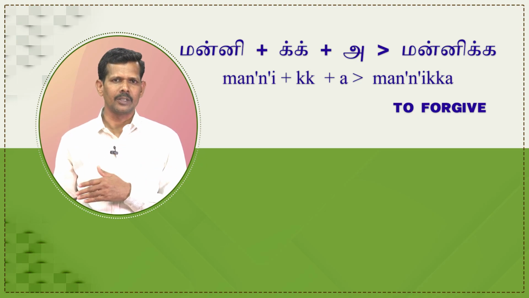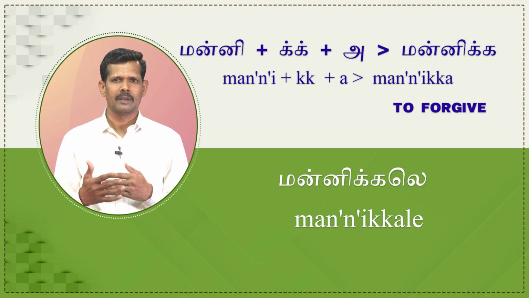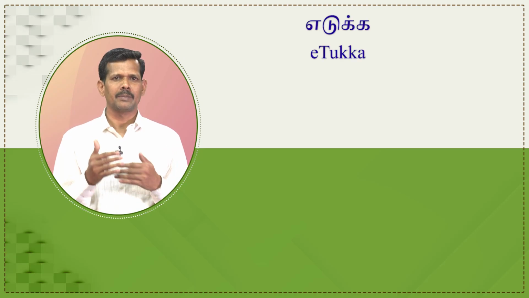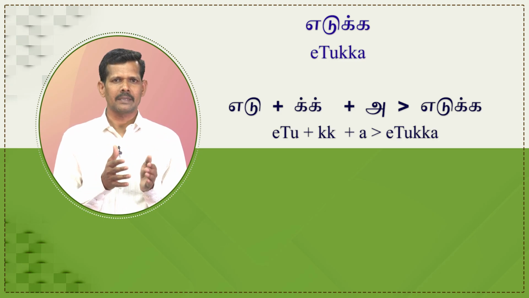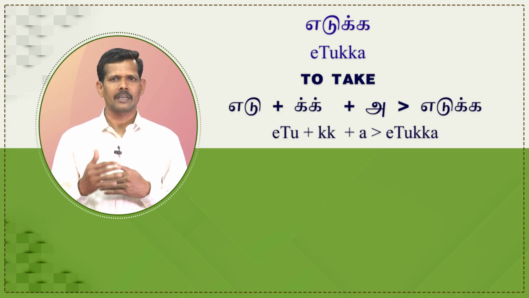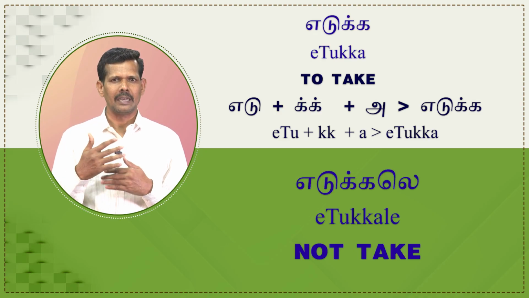Its corresponding negative is mannikala, which means not forgive. Next example is eduka. It is segmented as edu plus ik plus a. It becomes eduka, which means to take. Its corresponding negative is edukale, which means not take.